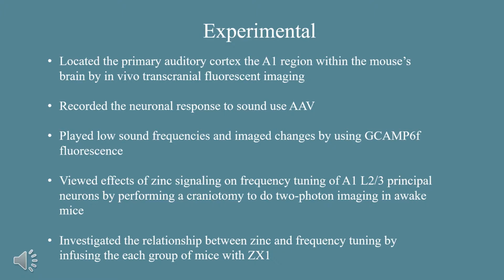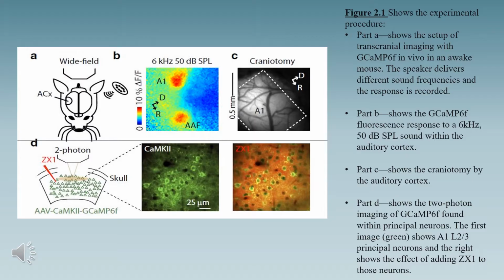Next, we performed a craniotomy in order to do 2-photon imaging to view the effects of synaptic zinc on layer 2-3 of principal neurons. This figure, figure 2.1, shows various aspects of the experimental procedure. Part A shows the setup of the transcranial imaging. Part B shows the fluorescence imaging. Part C shows the craniotomy, and Part D shows the 2-photon imaging utilizing fluorescent imaging.